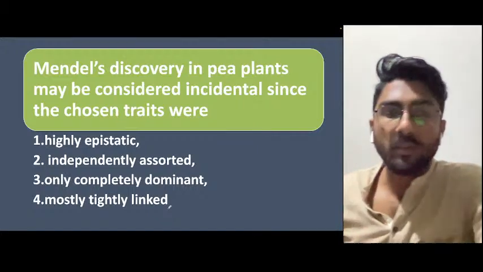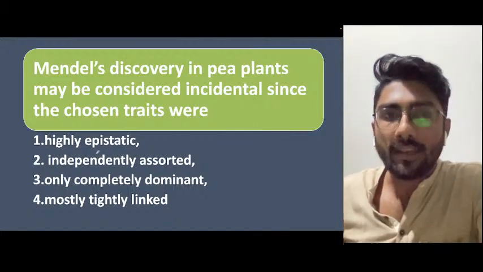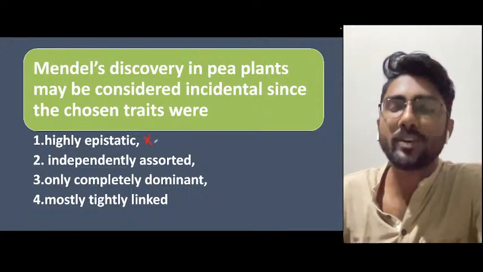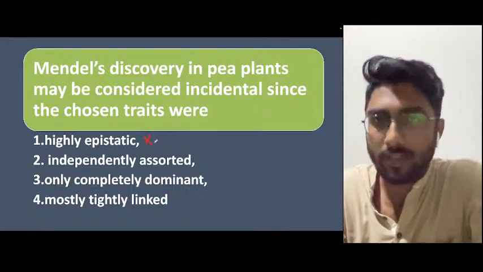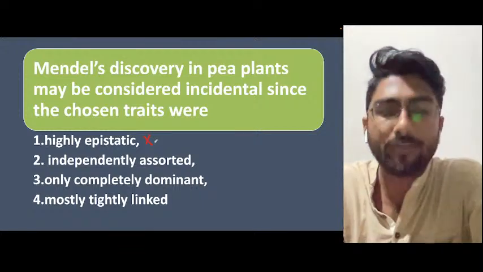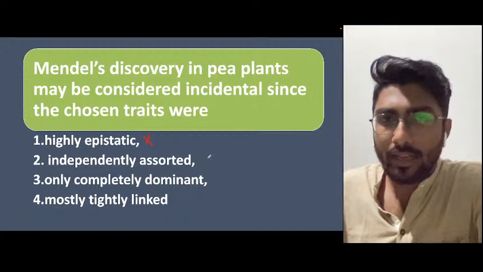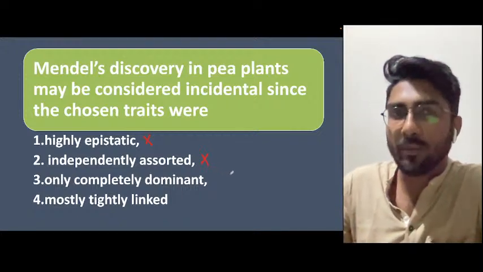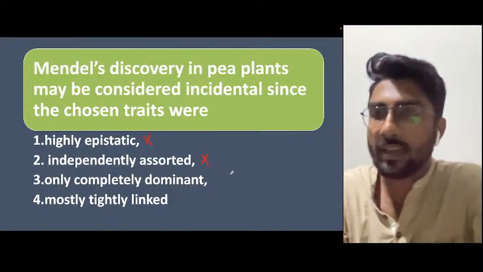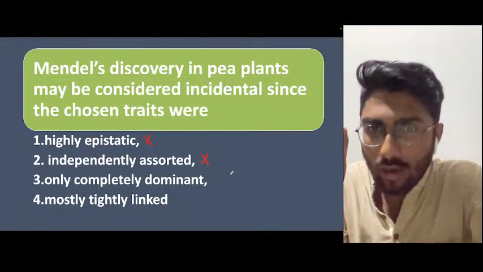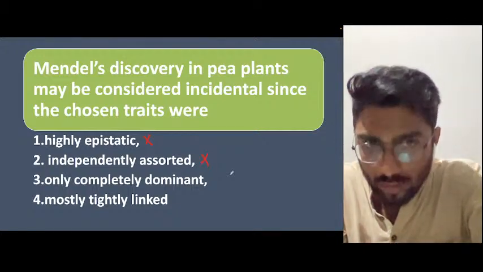Yeah. So, guys, these traits are highly epistatic? No, none of the traits are highly epistatic. Epistatic genes are different, epistatic traits are different. These are independently assorted. So there will be no problem with that, because that's the reason he got the law of independent assortment.